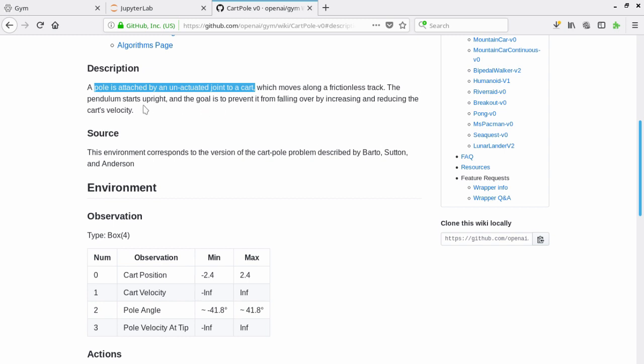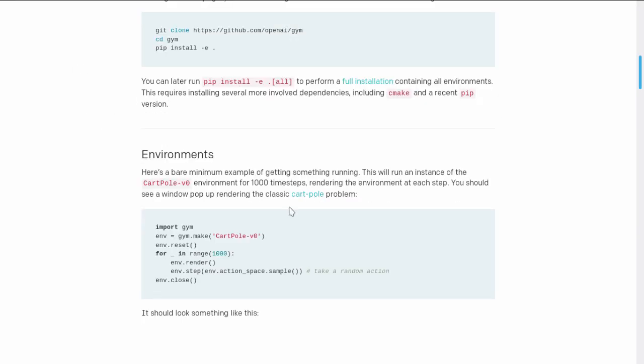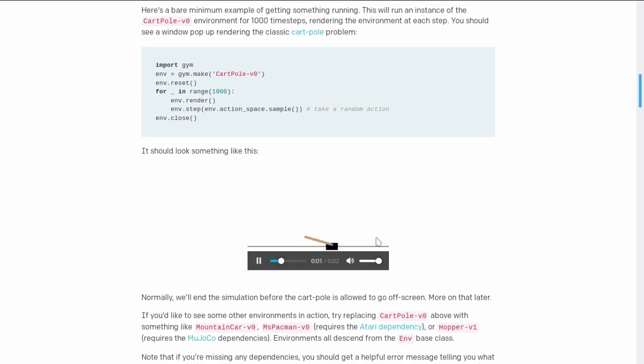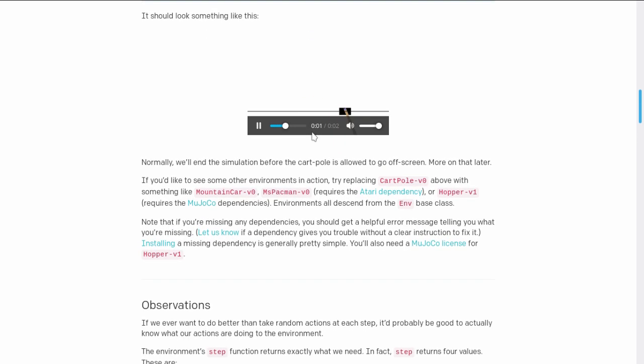The main target is to keep the pendulum straight upright and prevent it from falling over, by increasing and reducing the cart's velocity. Here is also a small video demonstrating what the cart is doing. The available actions are moving left and right, trying to make the pole upright and balanced.